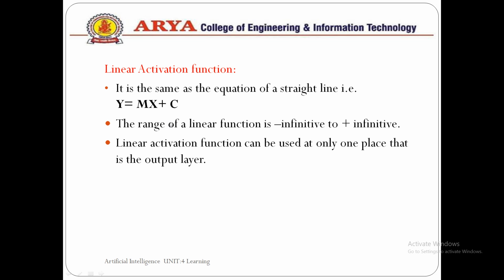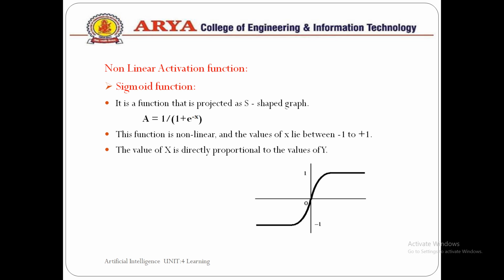Its range is from minus infinity to plus infinity, and it can be used at only one place, that is the output. At the final output we will generate a linear equation result with minus infinity to plus infinity range.